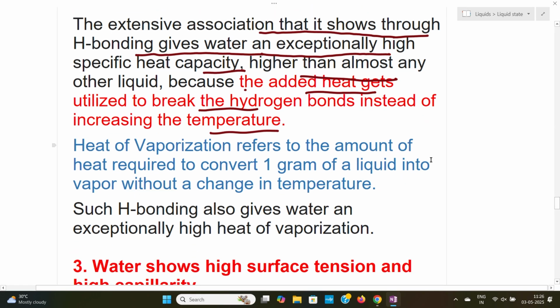The next thing is heat of vaporization. Heat of vaporization refers to the amount of heat required to convert 1 gram of a liquid into vapor without a change in temperature.